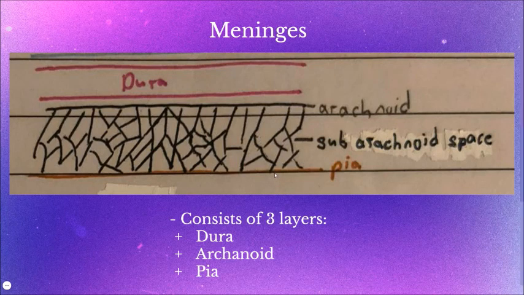Pia, the softest and thinnest layer, is in direct contact with and closely covers the cerebral cortex and the spinal cord. Pia has a rich supply of blood vessels, which provides nutrients to nervous tissues.